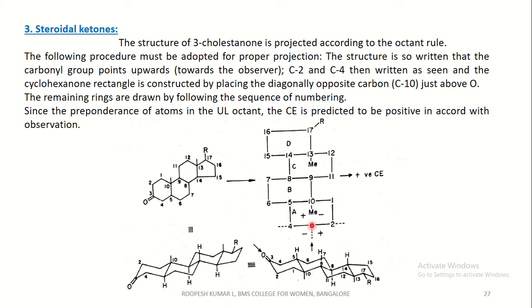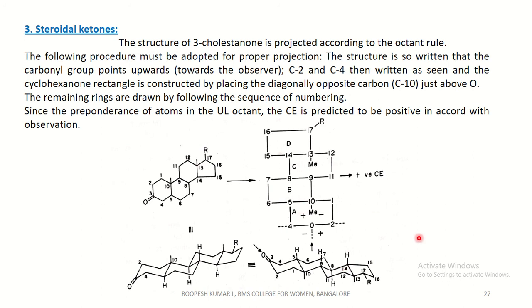Hence the diagonal opposite carbon C10 is just above the oxygen. The remaining rings are drawn by following the sequence of numbering, and you can arrange them in the respective quadrants.